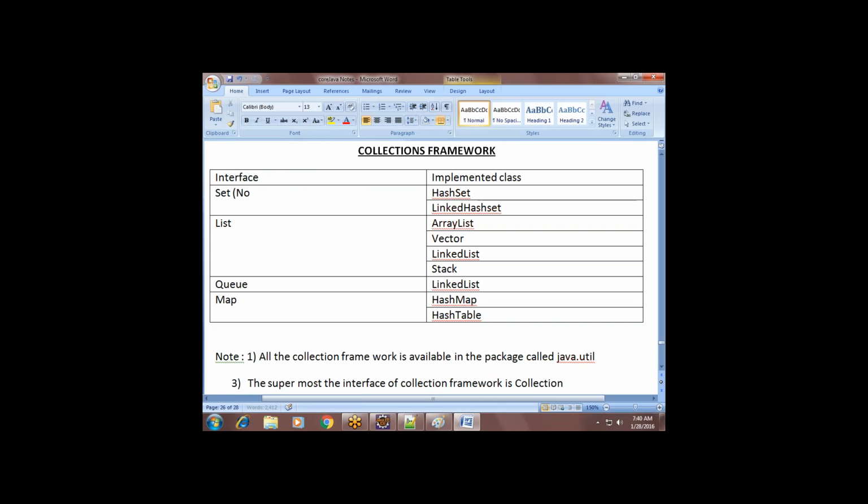What is the behavior? No duplicate values. Here, it allows duplicate values. FIFO, first in, first out strategy. Actually, we don't require that here. Key value pairs.